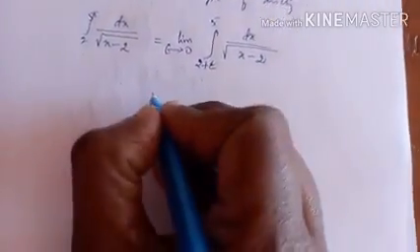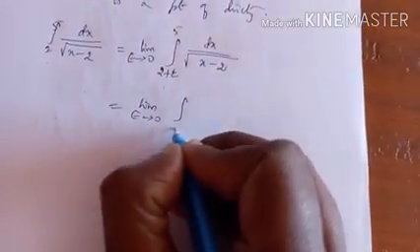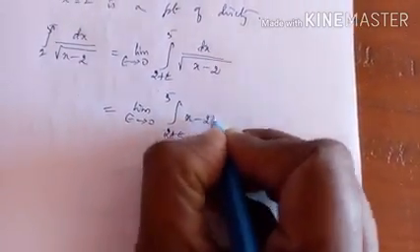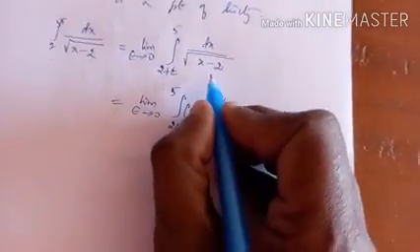Next, let us integrate it. Limit epsilon tends to 0, integral from 2 plus epsilon to 5. When you take this to the numerator, it is (x minus 2) to the power minus 1 by 2 dx, since the square root is power 1 by 2.